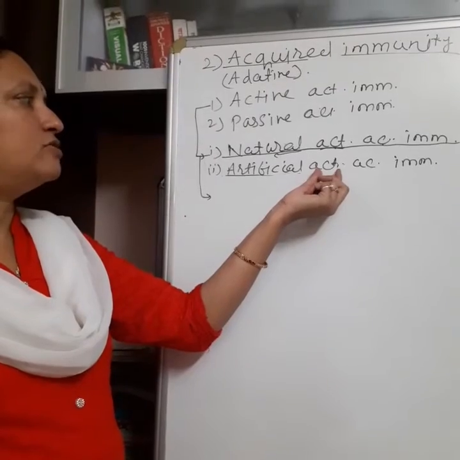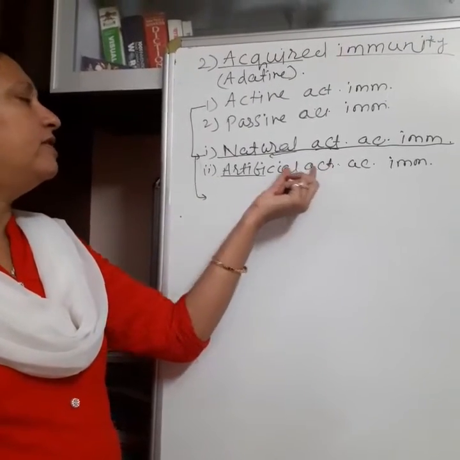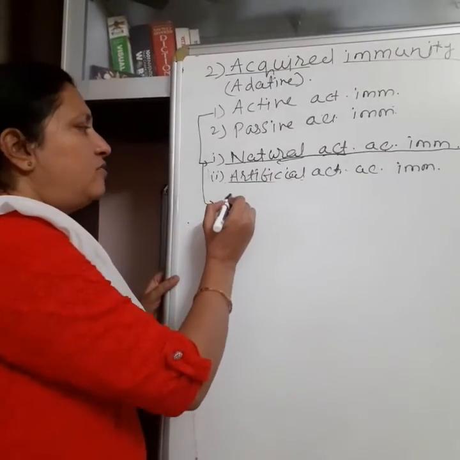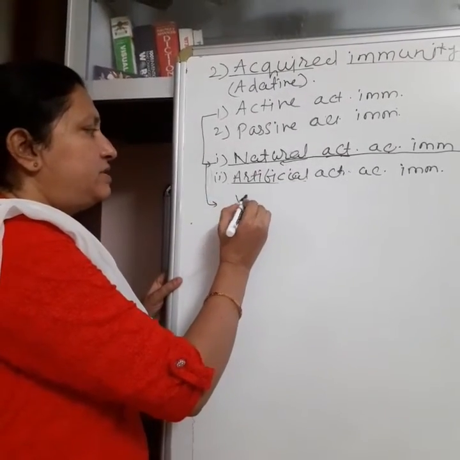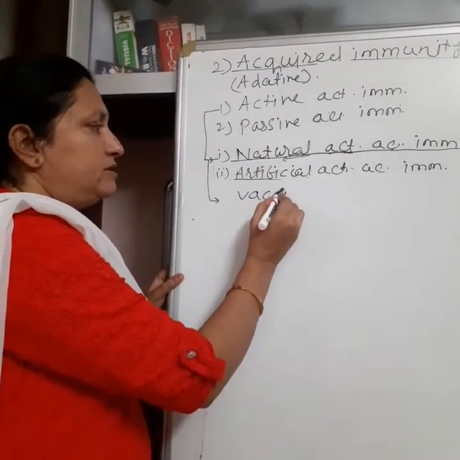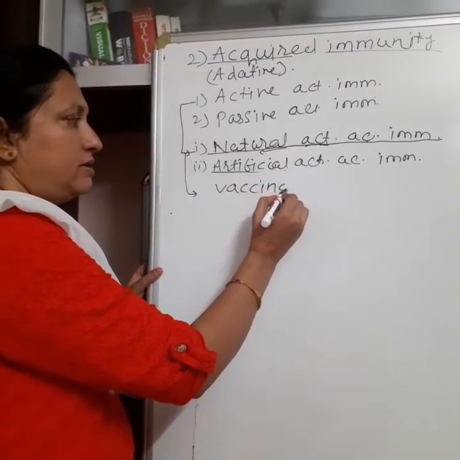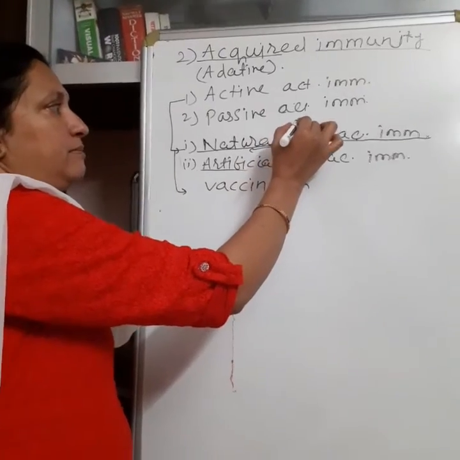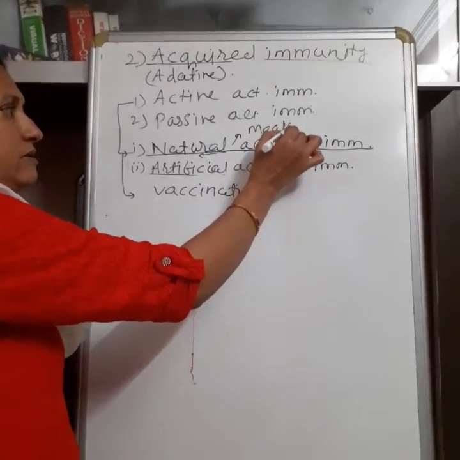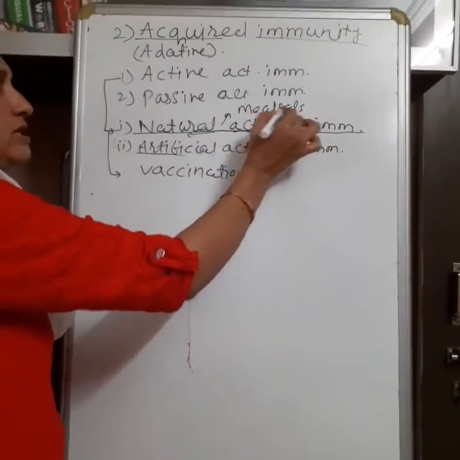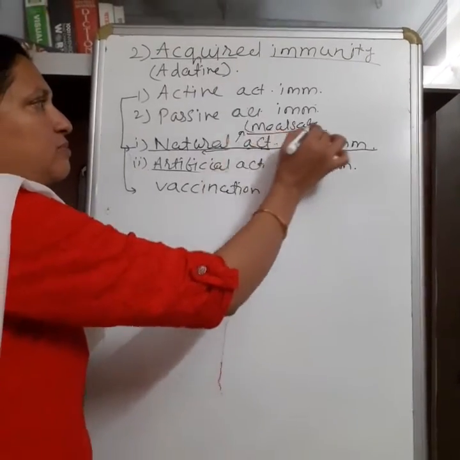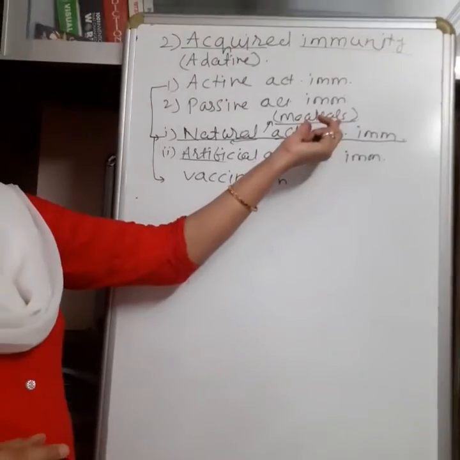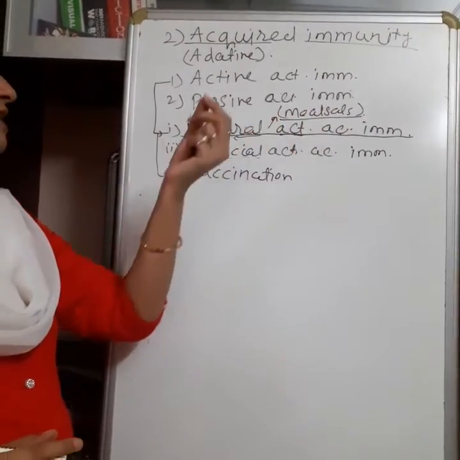This immunity also remains active for the whole life, when the virus comes naturally. Now see here, what is the example of artificial immunity? It is the vaccine or vaccination. First, the example of natural is measles or any infectious disease. When the person recovers, the immunity develops for that particular disease, meaning in future the person does not suffer from measles. That is the natural active immunity.